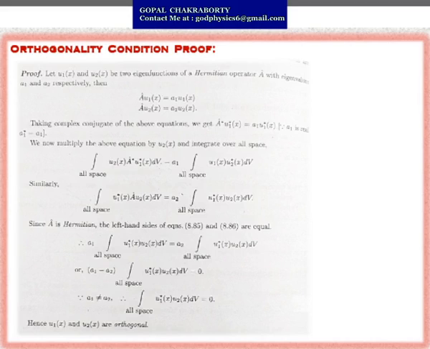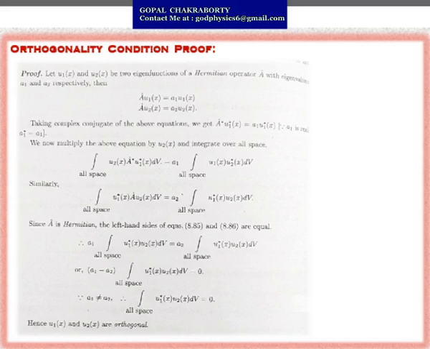So if we take the integration over all space, we get the integral of u2(x) A cap star u1 star(x) dv equals a1 times the integral over all space of u1(x) u2 star(x) dv.